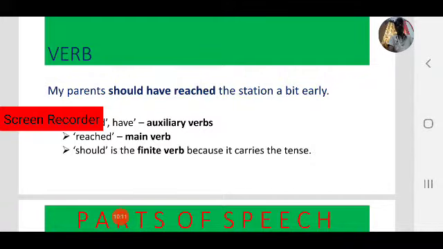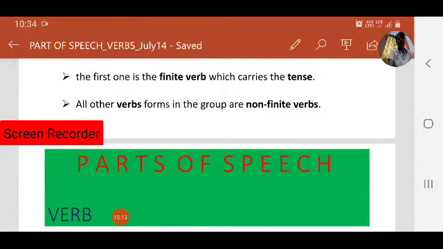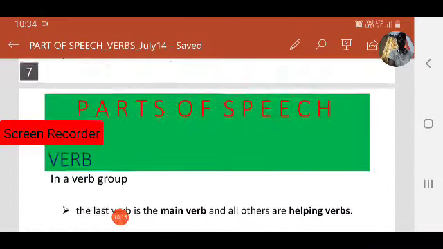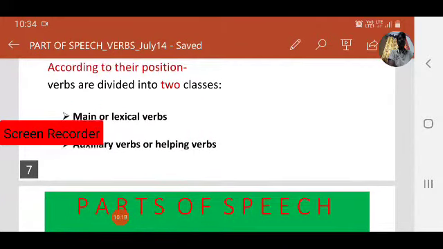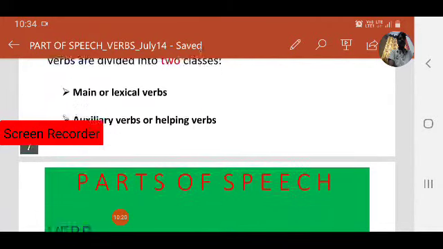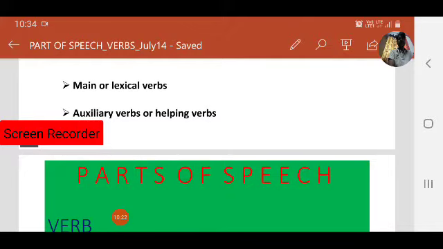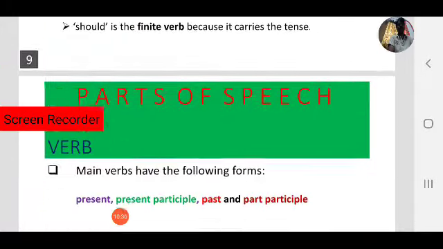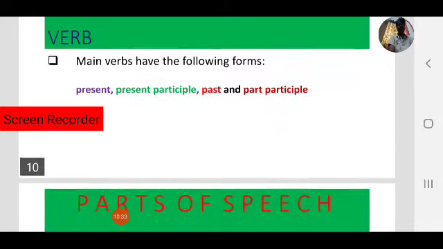Always remember, how many types of verbs are there? There are two types of verbs. One is the main verb, or we can call it a lexical verb, and the second one is helping verbs or auxiliary verbs. Two types, main verbs and helping verbs. So let us focus on main verbs.